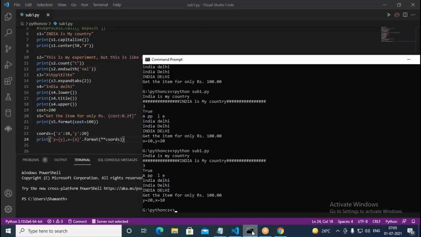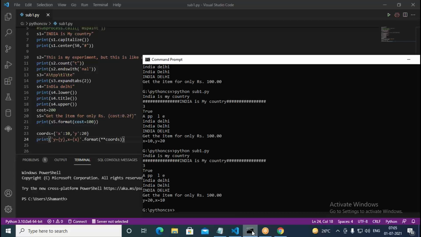Y is 20, X is 10, it's printing like this, based on the keywords. It is actually printing keyword arguments, but this is a variable number of arguments. It need not be just 2 or 3, you can have n number of arguments. So you can find keys and even values there.